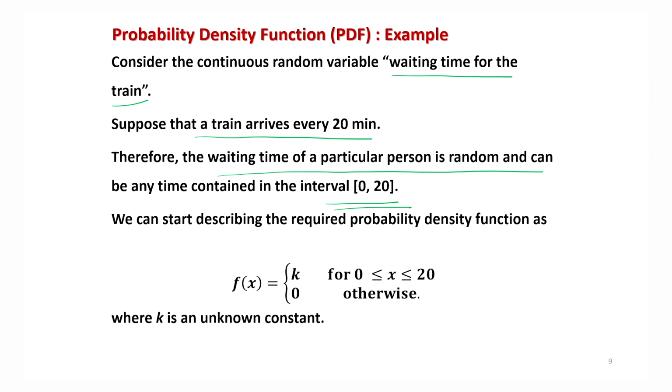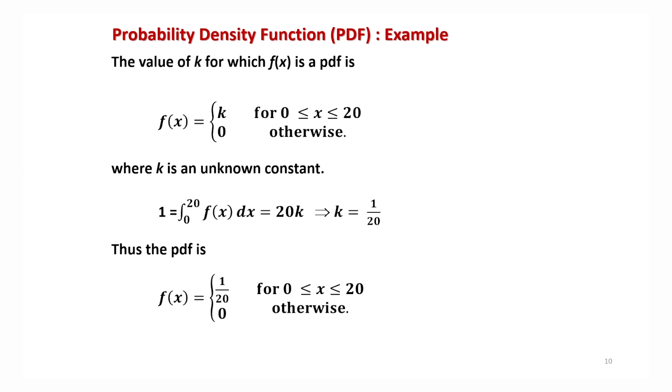So suppose we can think that there is a mathematical function f(x) which takes a value k if x is lying between 0 and 20, and 0 otherwise. Through this f(x) we can design the probability density function, and k is some unknown constant. Now the question is: if k is unknown, how are you going to use it? So we try to utilize the properties of the probability density function to find the value of k, so that we can have a probability density function which can be used for further application.